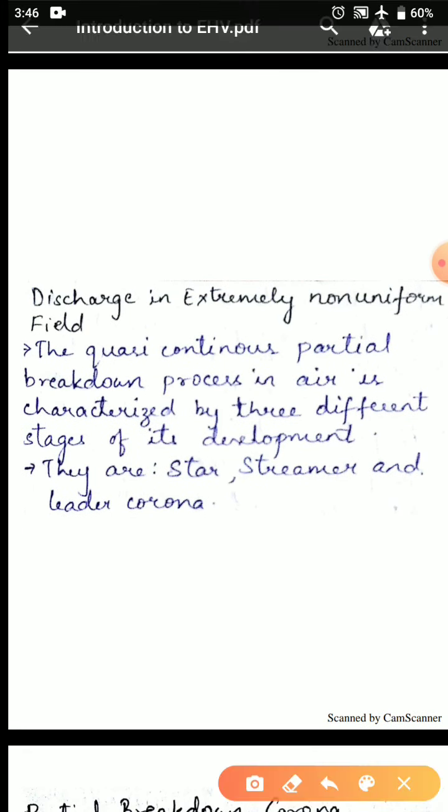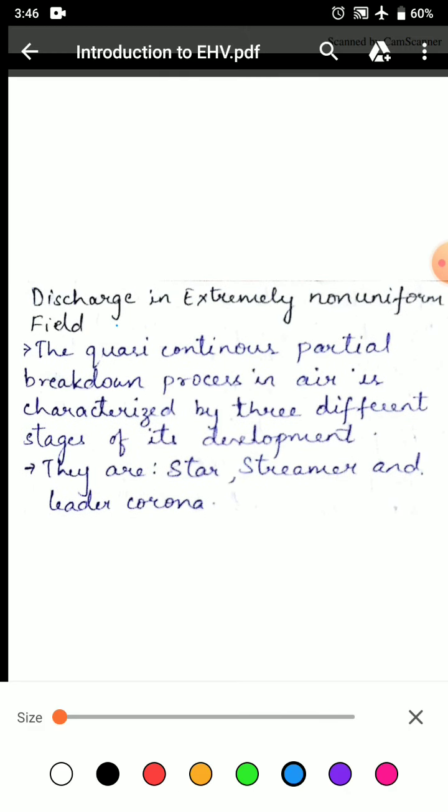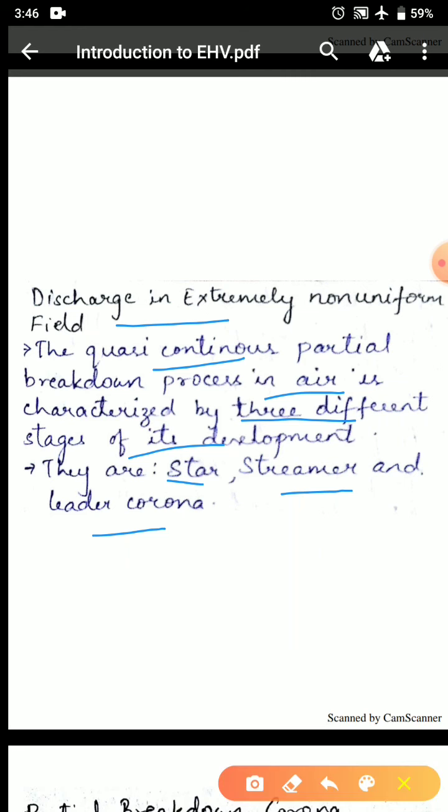The discharge in extremely non-uniform field is explained here. The quasi-continuous partial breakdown process in air is characterized by three different stages in its development. They are star, streamer and leader corona. Let us study them one by one.